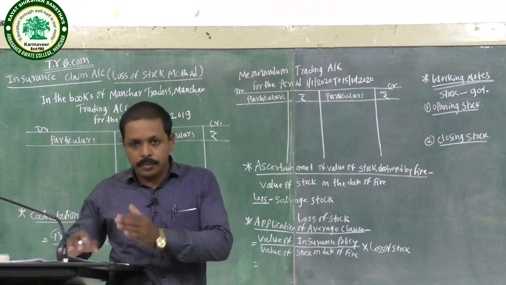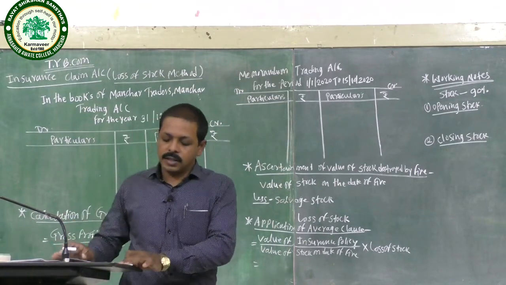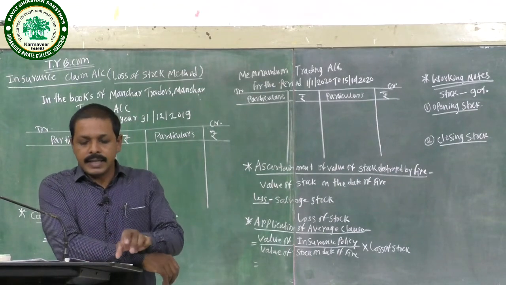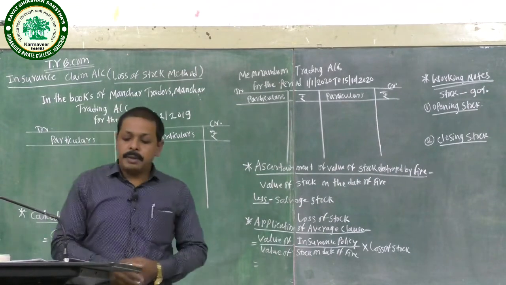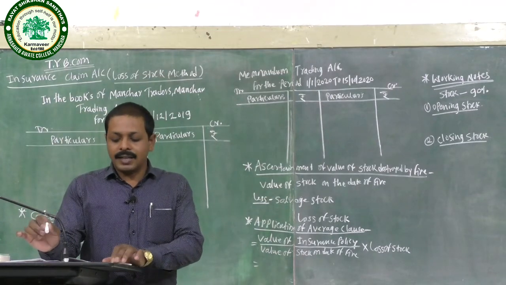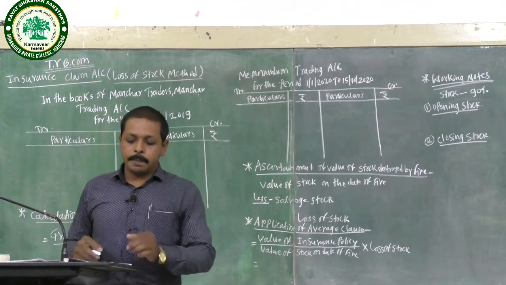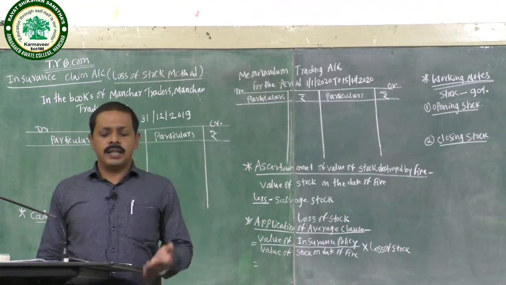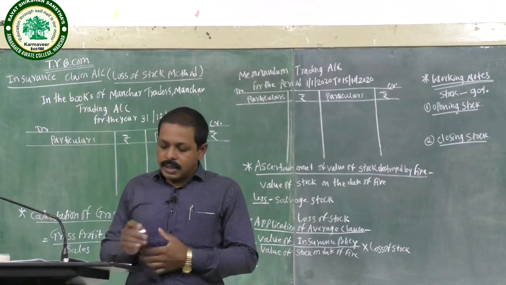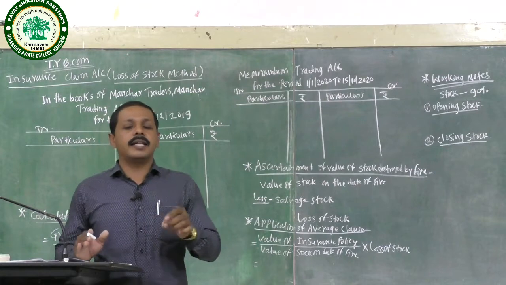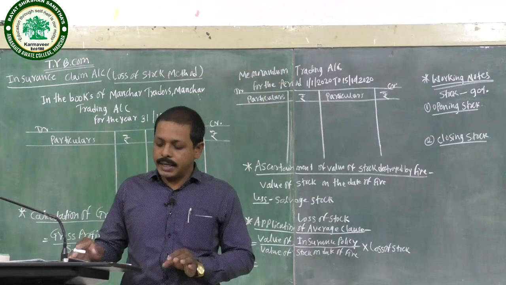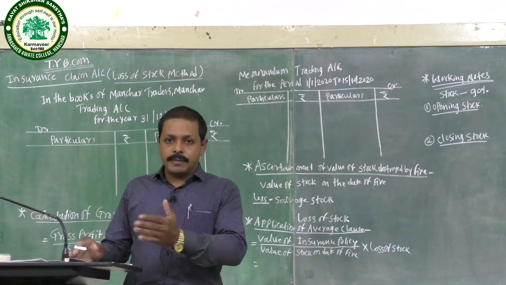Firstly, reading the problem: a fire occurred in the business premises of Mansar Traders, Mansar, on 15 October 2020. From the following particulars, ascertain the loss of stock and prepare a claim for insurance. The date of the fire is 15 October 2020.